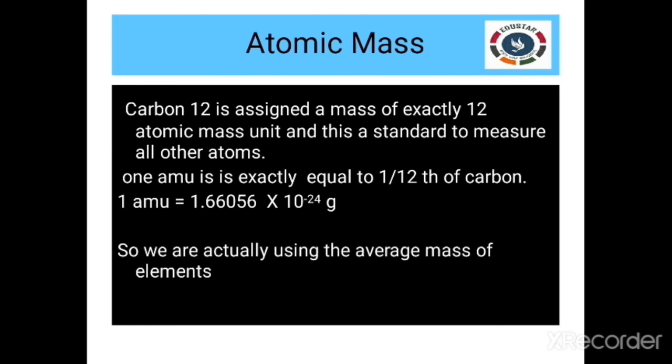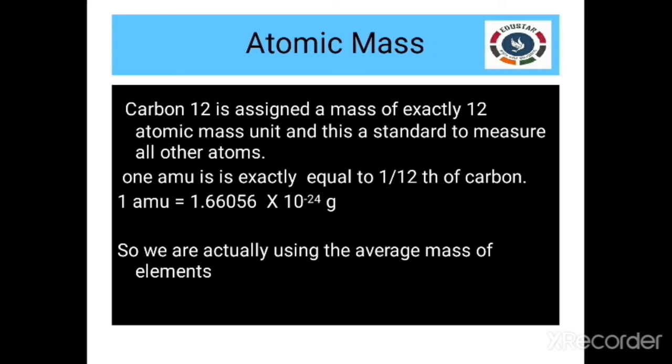So we are actually using the average mass of elements. We are not using the exact atomic mass of the element. It may have some fractions in it, so to avoid all the confusion we are just taking the average of the atomic mass. For example, hydrogen doesn't have an atomic weight of exactly 1.